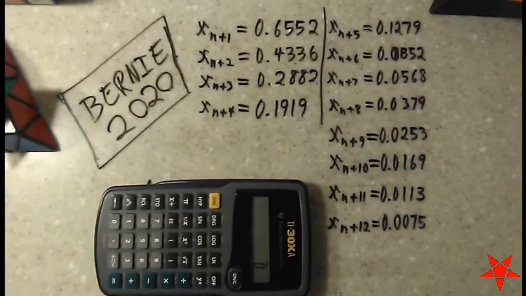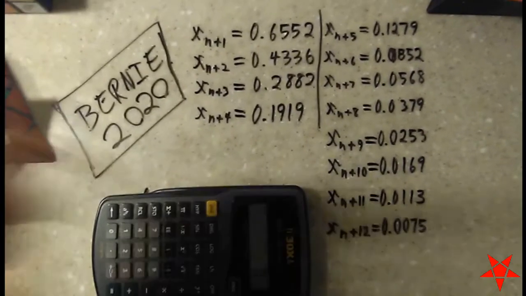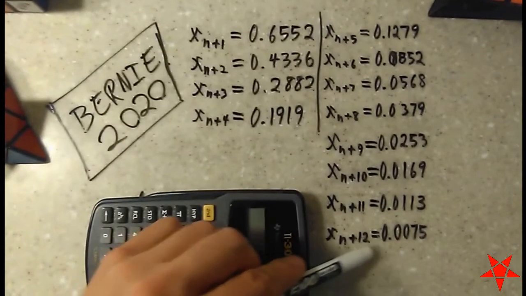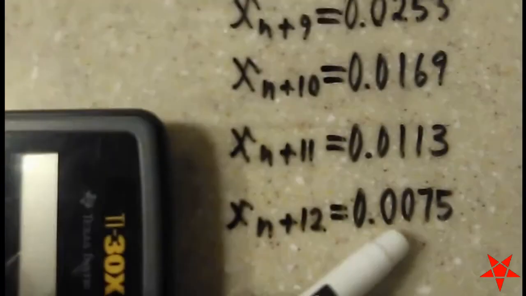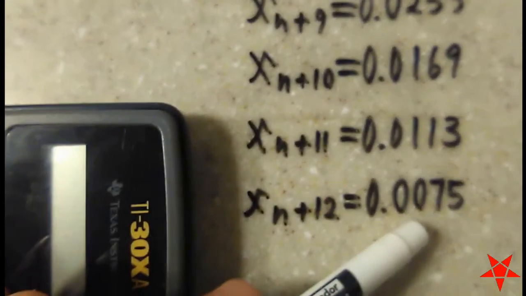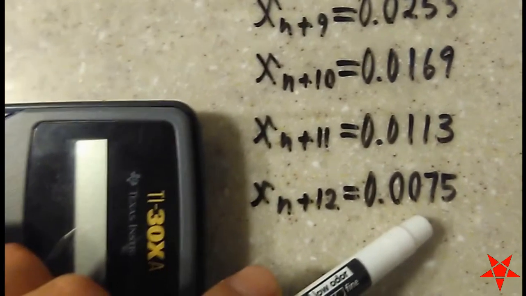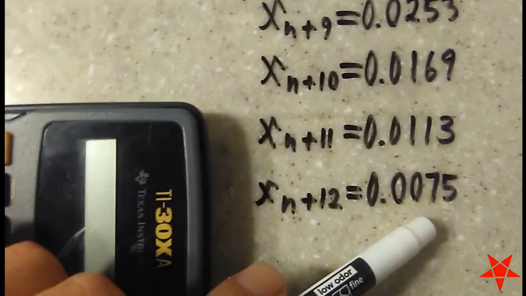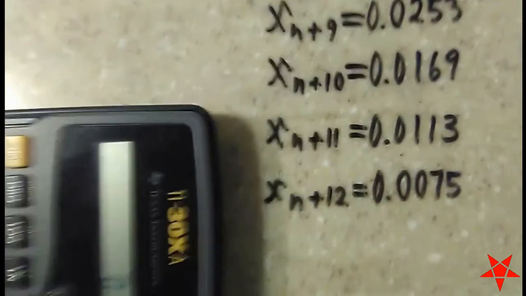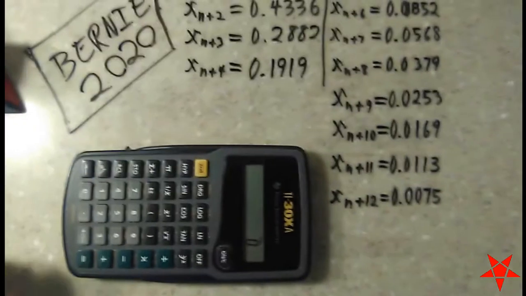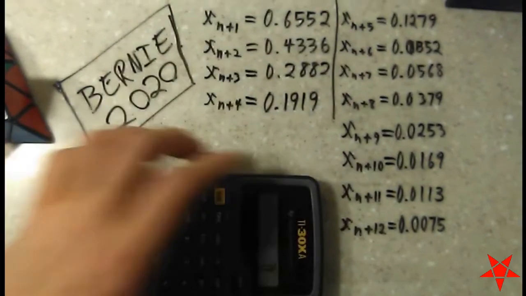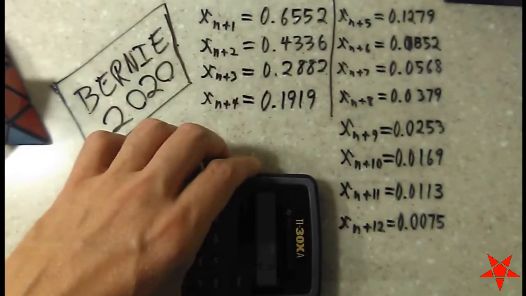Okay, this took a few more iterations than I wanted it to. Ended up going out to x sub n plus 12. But I'm glad I did it because, as you can see here, we're dropping another decimal place. We're down to an anticipated x value of 0.0075. And on a long enough time scale, or iterations, either way, you could be here all day doing this.